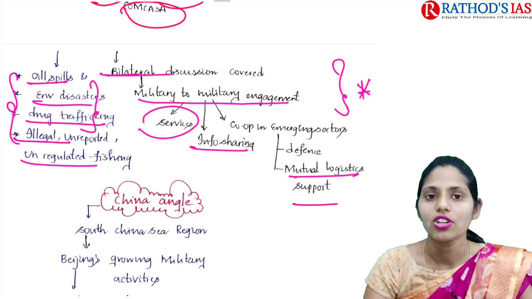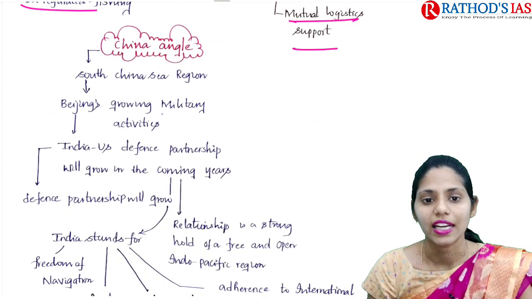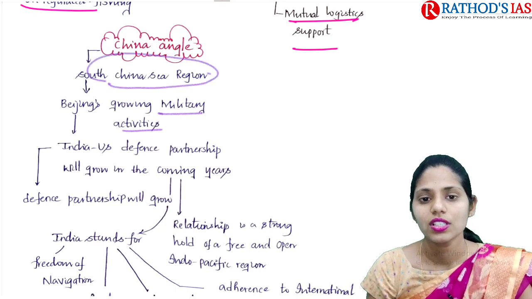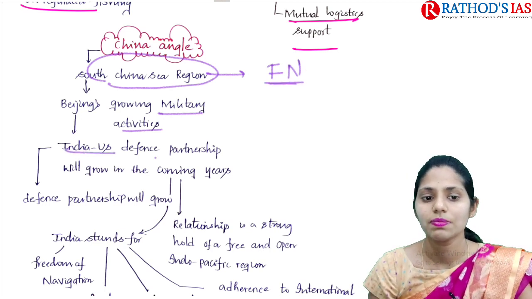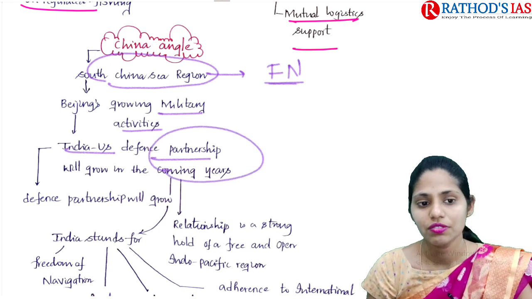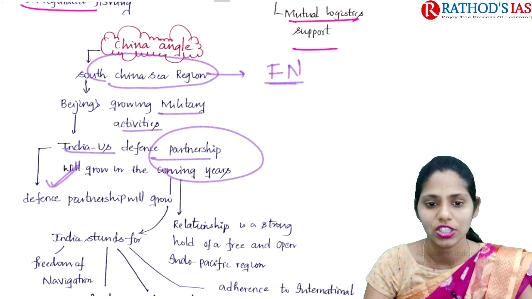The China angle was also discussed. There are increased military activities of China in the South China Sea, right? Because of this, it impacts freedom of navigation in this area. So as the India-US defense partnership grows in coming years, that partnership will be helpful to contain Chinese activities in the Indo-Pacific region.